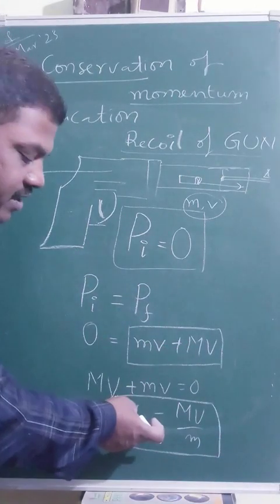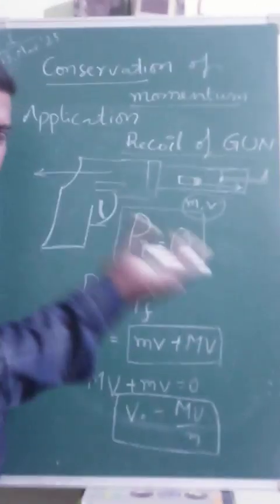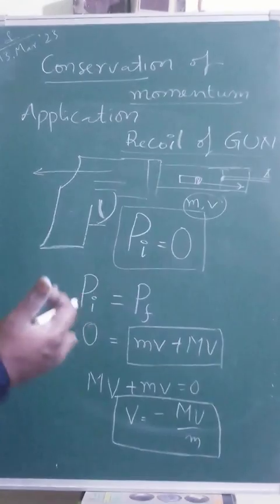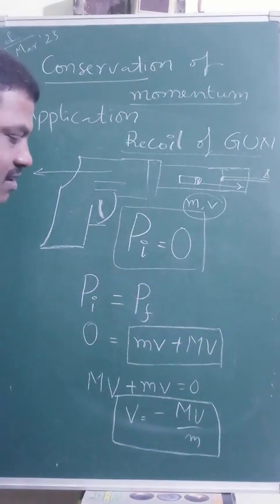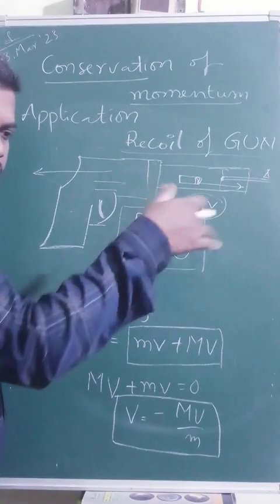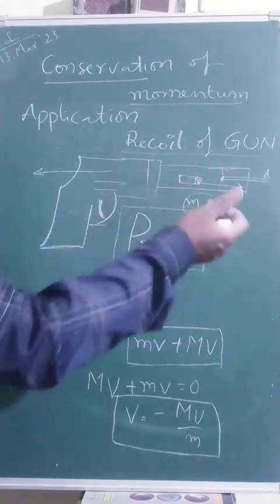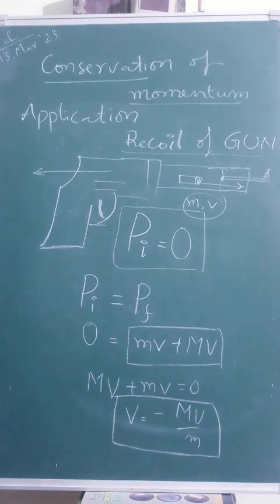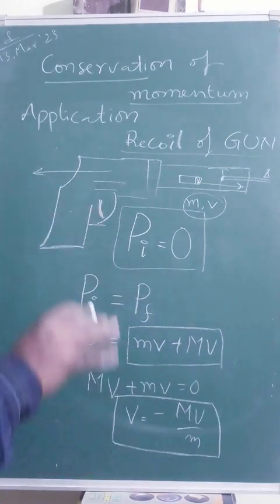The negative sign clearly indicates that action and reaction are opposite to each other, acting on two different bodies, a very well known basic fact. The bullet goes in one direction, and the recoiling velocity is opposite to that. That is a simple application of conservation of momentum.